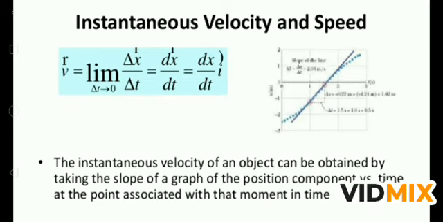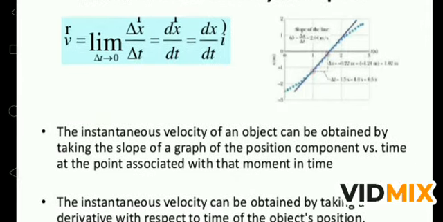See, this is a symbol. We have written limit, lim, delta t approaches 0, delta s upon delta t. Now it is written in the form of derivative. Limit delta t approaches 0, delta s upon delta t, it can be equal to dx by dt. This is in the form of derivative. So this is the rate of change of displacement with respect to time.